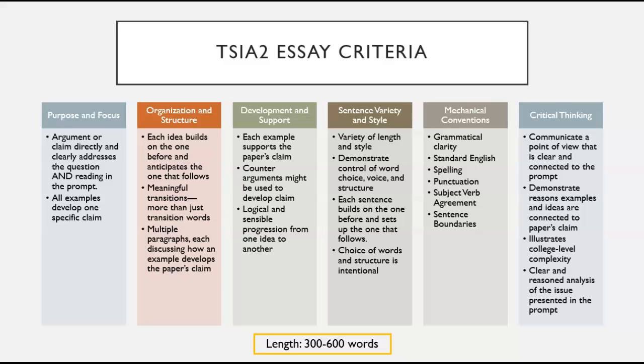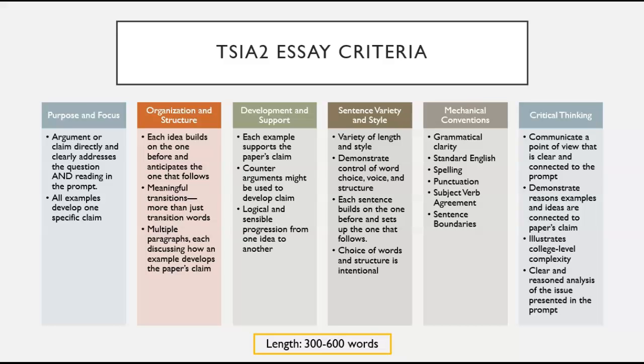In terms of critical thinking, this is probably the highest order concern, and it encompasses your clarity of expression, communication, development, organization, and purpose. In terms of critical thinking, the readers are looking for a paper whose argument communicates a clear point of view that is connected to the assigned prompt and reading. The paper should illustrate college-level complexity and a clear, reasoned analysis of the issue presented in the prompt.